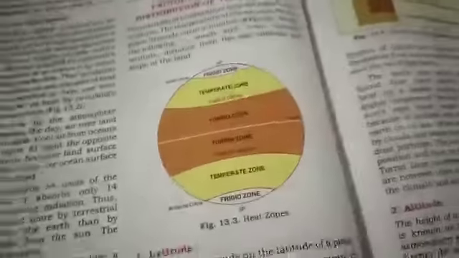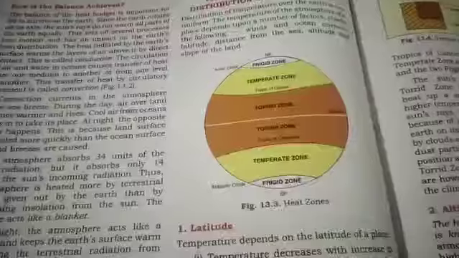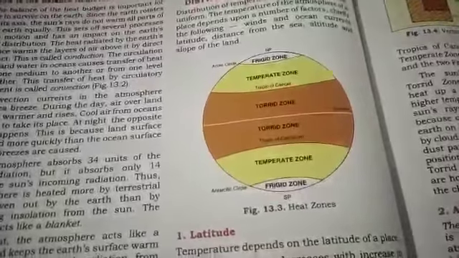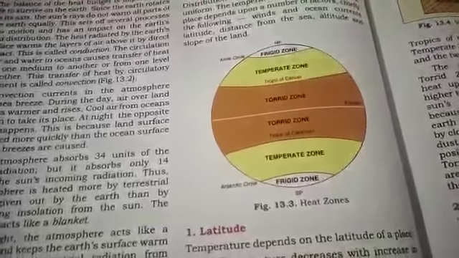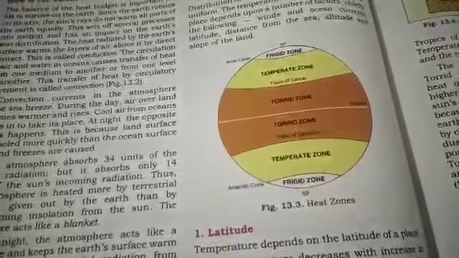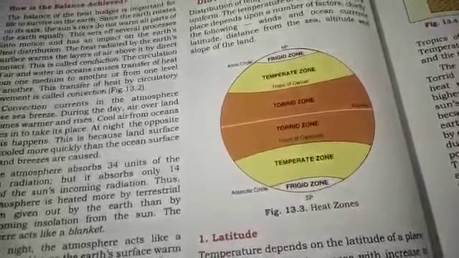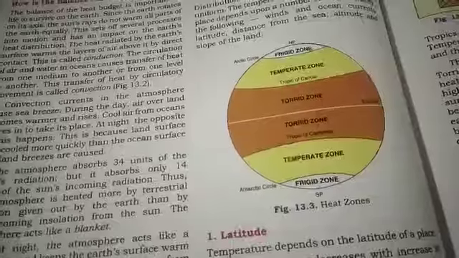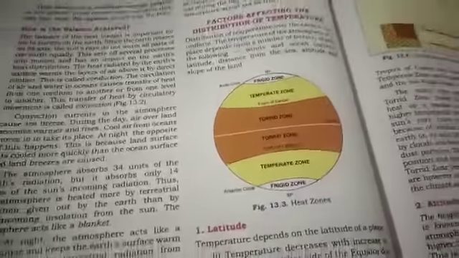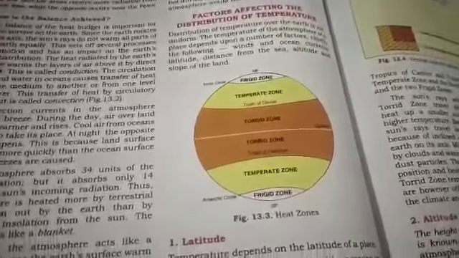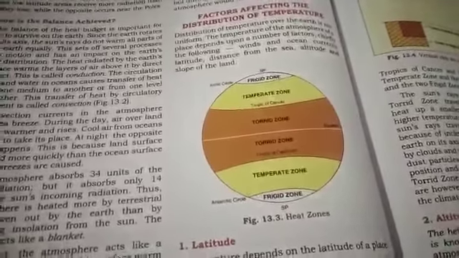This is the way, children, it happens. Thus the atmosphere prevents extremes of temperature. The earth would become very hot during the day and very cold during the night if the atmosphere were not there. So with the help of the atmosphere only, children, we manage to have a good moderate temperature.